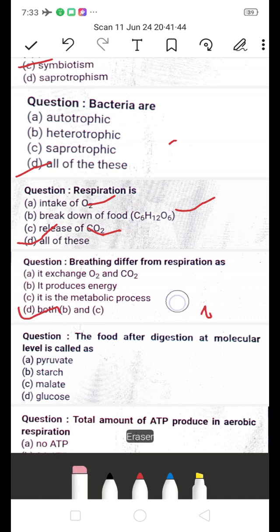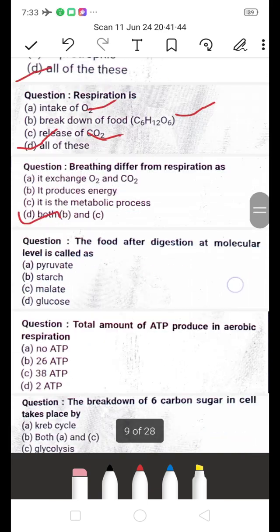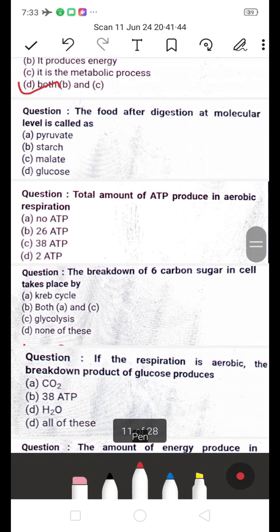Next, the food after digestion at a molecular level is called: a, pyruvate; b, starch; c, malate; or d, glucose. Which is the right answer? The food after digestion at a molecular level is called glucose, because if we take food, nutrients like carbohydrates, proteins, vitamins, fat, minerals, and we take water also. After digestion, these are absorbed in the form of glucose. So D is the right answer.